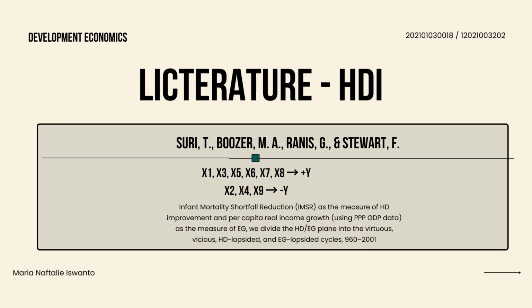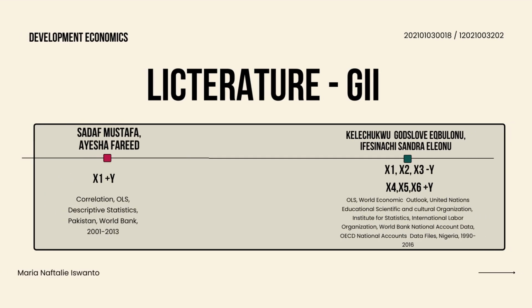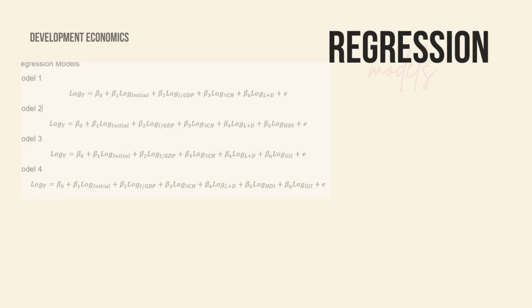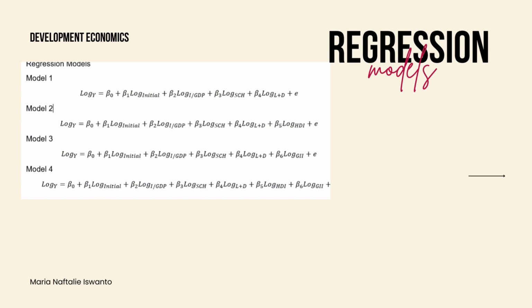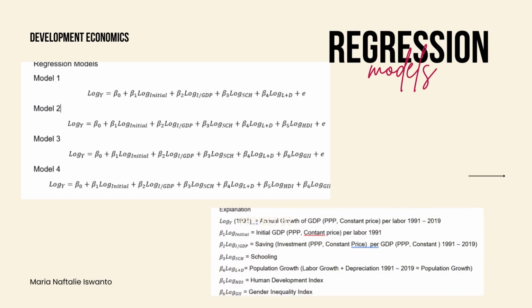From the result of the literature, I find that all variables, namely HDI and GII, are positive and have a significant effect on economic growth. The following is the literature that was obtained in the study. World Bank Development Indicators and the World Database are the sources of data for the study.